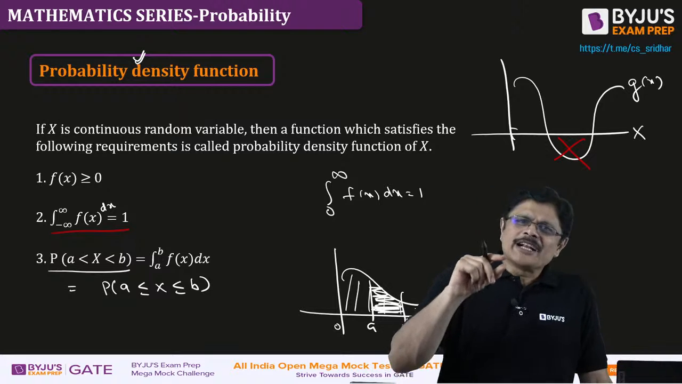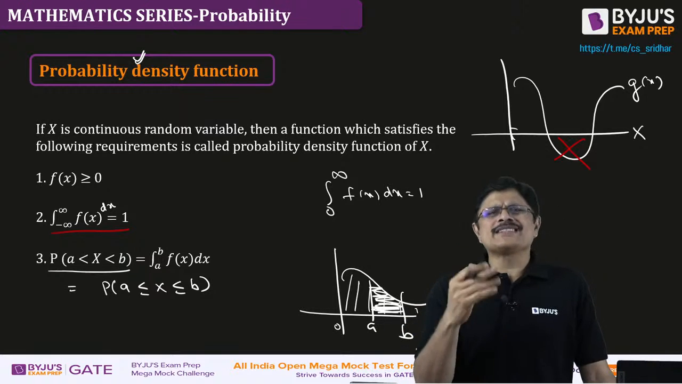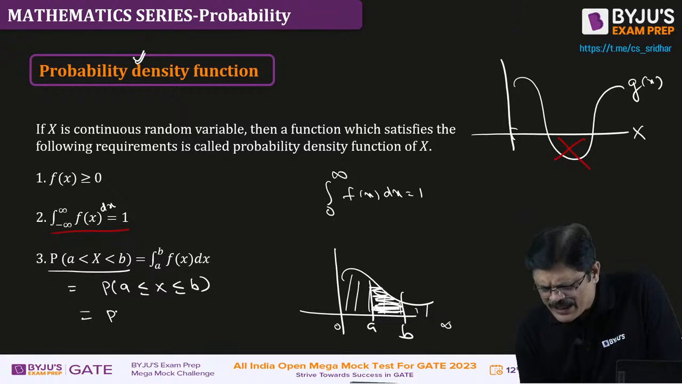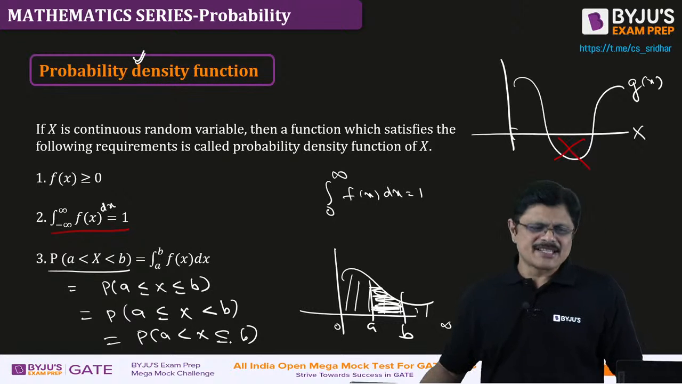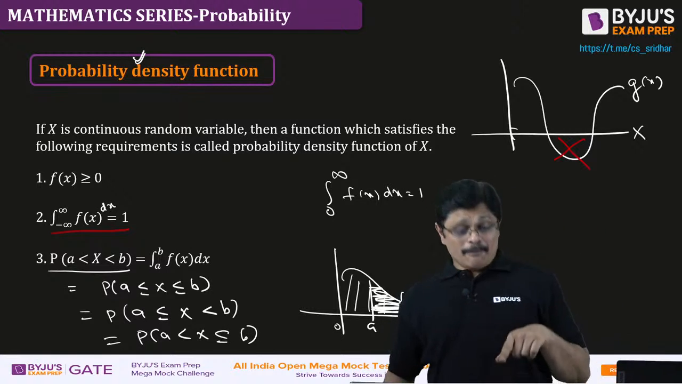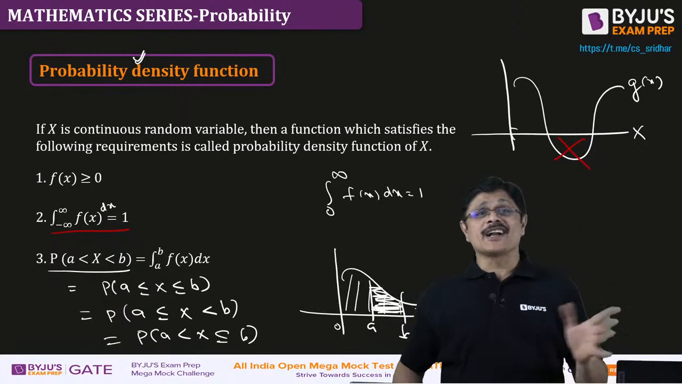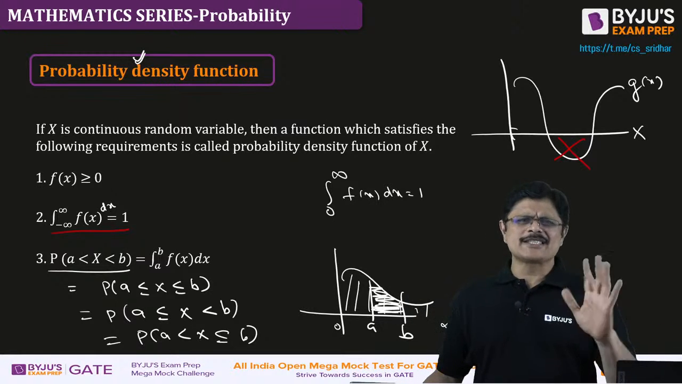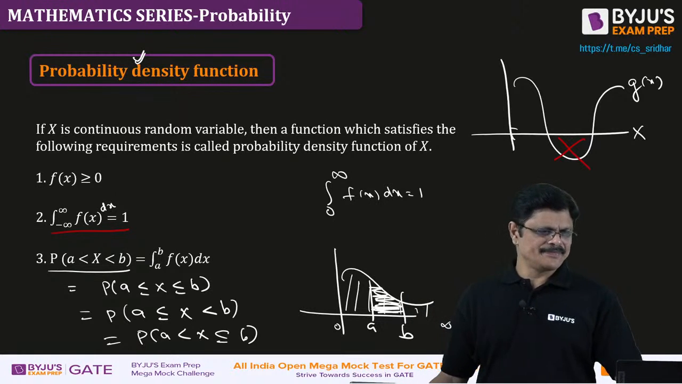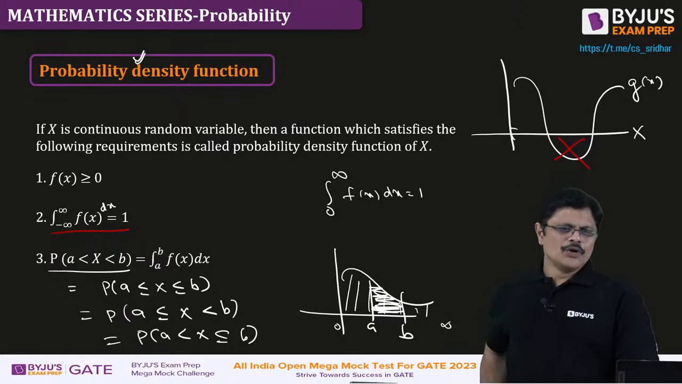Because whether it is less than x or less than or equal to x, it hardly matters. Even if they ask a less than or equal to x less than b, or a less than x less than or equal to b, they are all the same. For a continuous distribution, they are all the same. But for a discrete distribution, all these are different. Hope you understand. Is the idea clear?